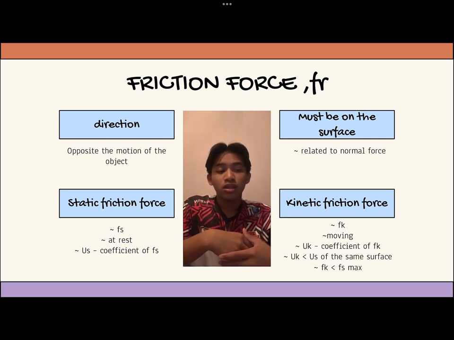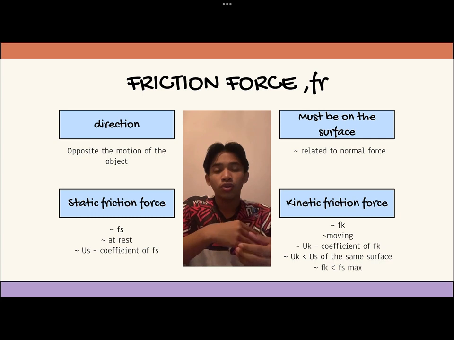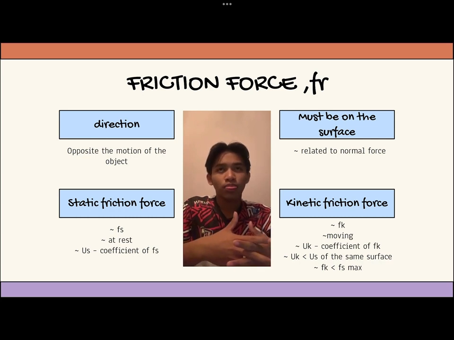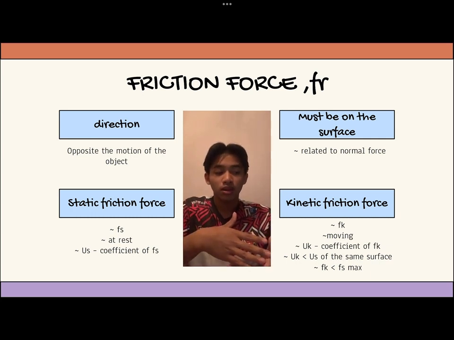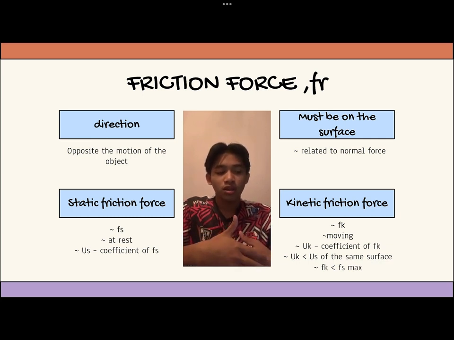Next, the kinetic friction force, Fk, which is present while the object is moving. The formula for Fk is μk times N. Still N is the normal force, and μs is greater than μk for the same surface.